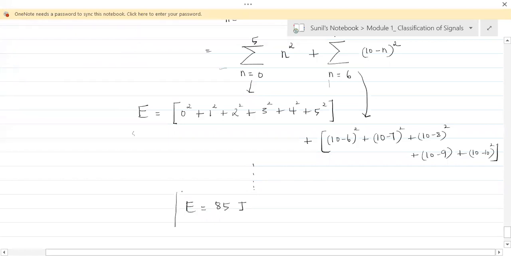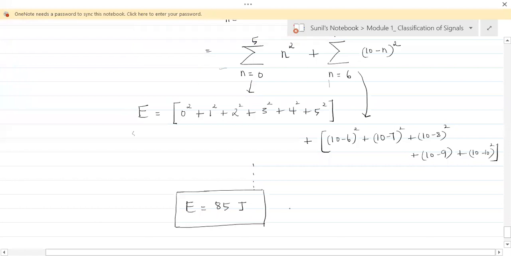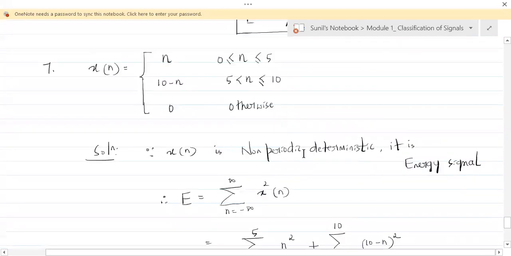And if we find that this energy is finite, then we can easily say it's an energy signal. So the judgment that we gave initially is correct. It's a non-periodic deterministic signal, so it's an energy signal. So energy has to be finite. Understand that? So this is how we can do this problem.